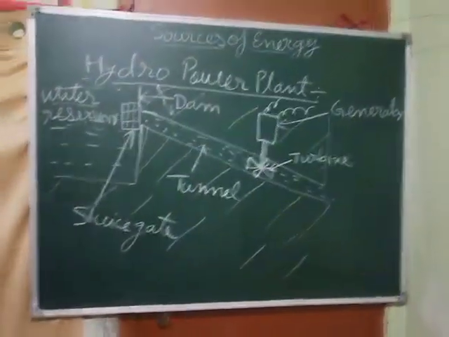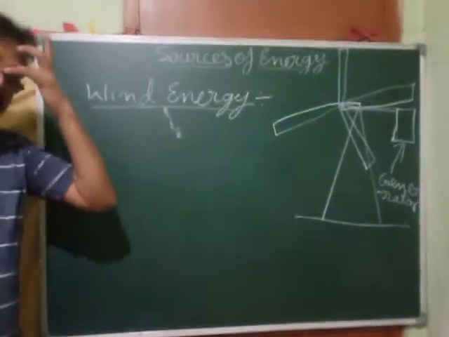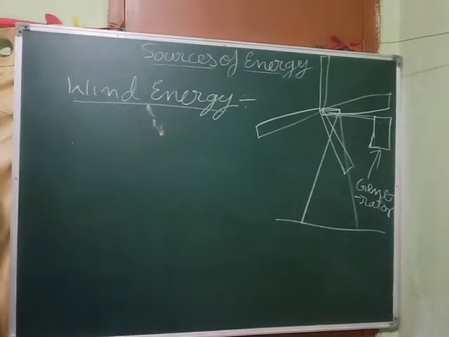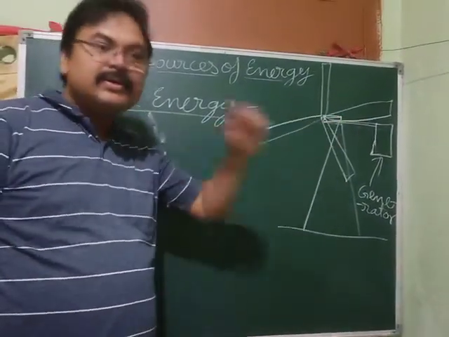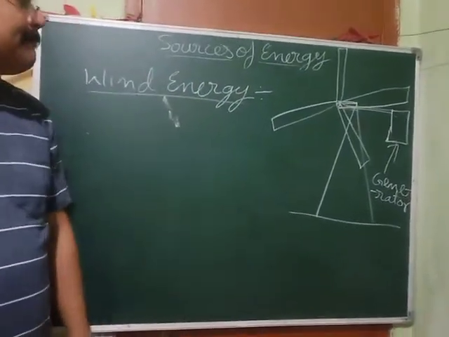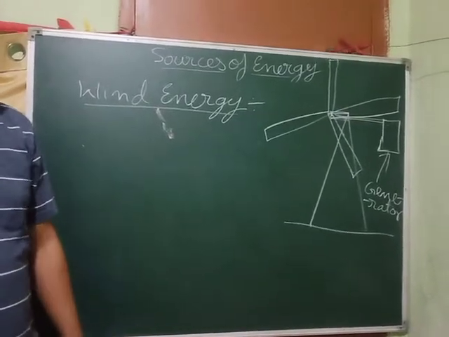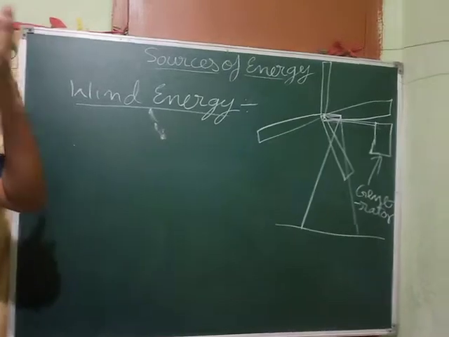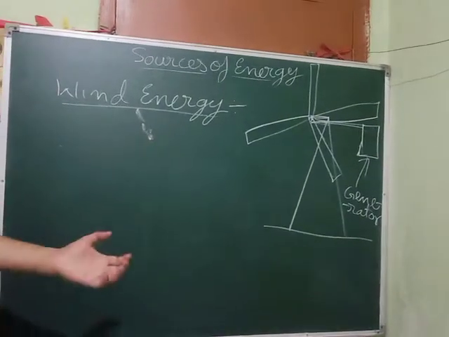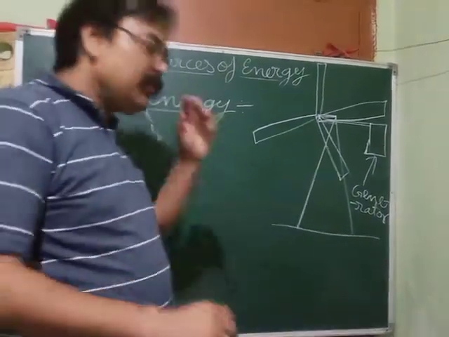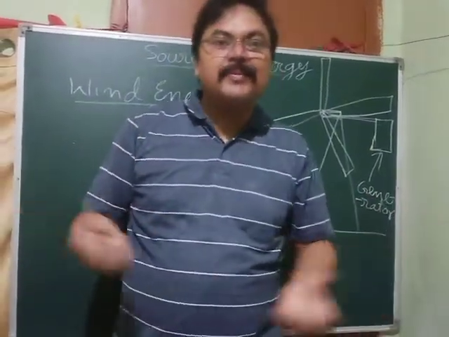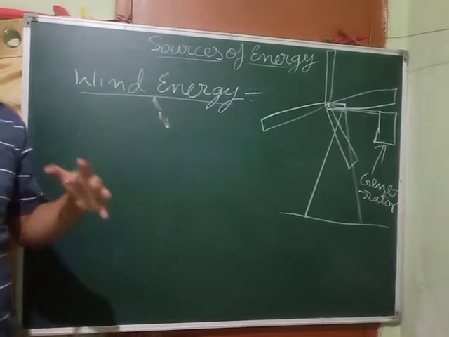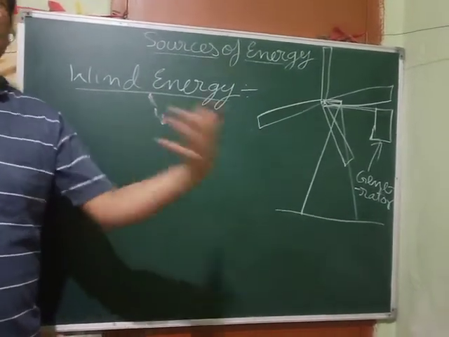See, next is wind energy. You might have heard about windmills, giant windmills. They have their blades. This wind energy, first thing is that a windmill can be set up at places where wind is found almost the whole year, most part of the year. The wind is blowing with a speed of more than 15 kilometer per hour.